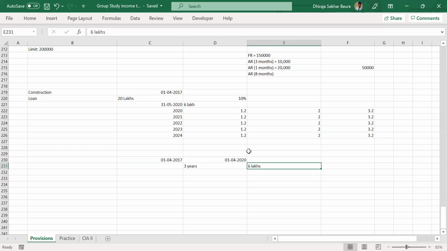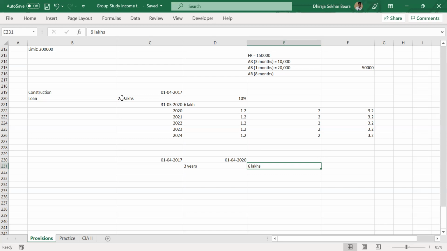Any other questions? Or we can directly take the limit, right? Maximum limit of interest is 2 lakhs. So can't we take it directly like 2 lakhs? No, don't do that. That comes at a later stage only in the calculation. And also here I have just taken an example of 20 lakhs. It might be 5 lakhs, it might be 6 lakhs. In that case, it will be less than 2 lakhs, okay?